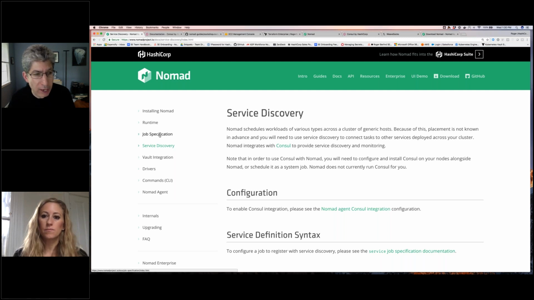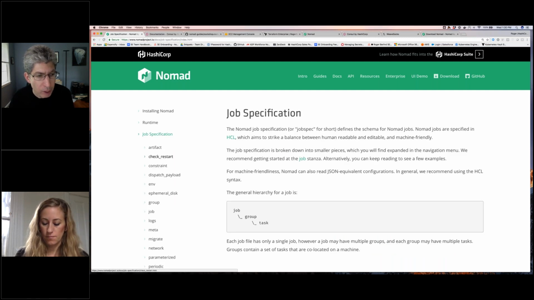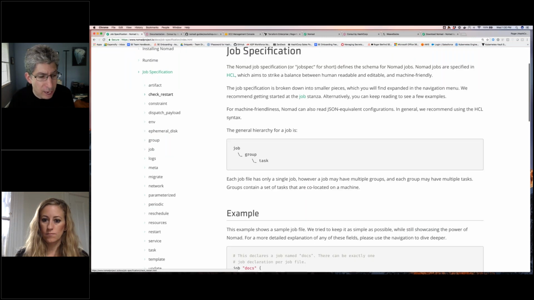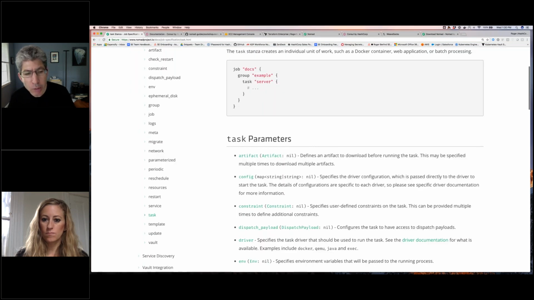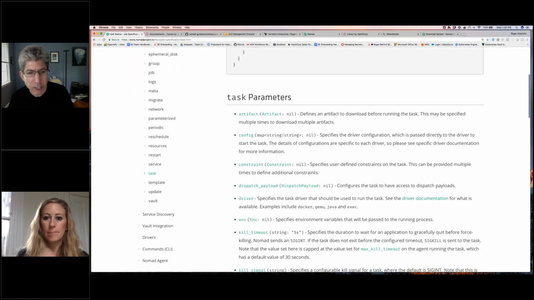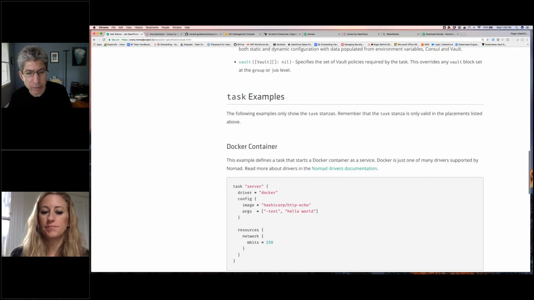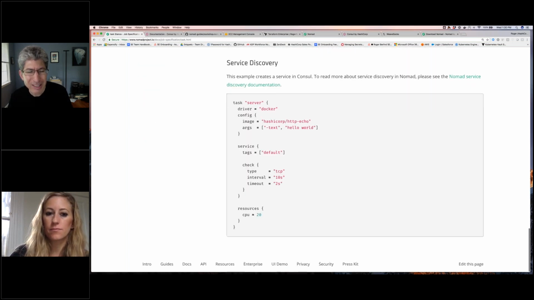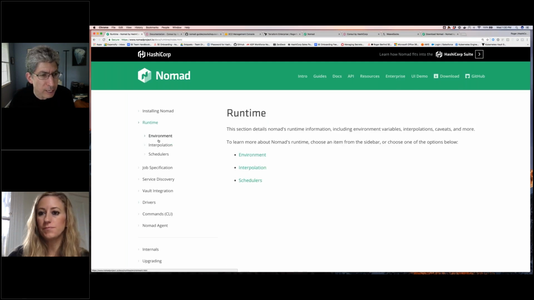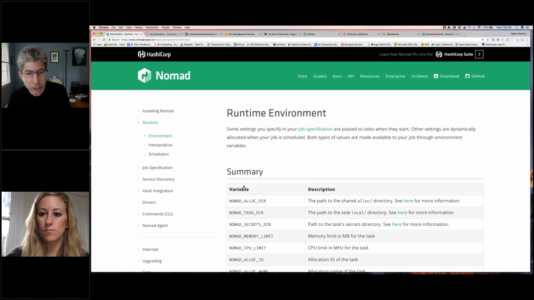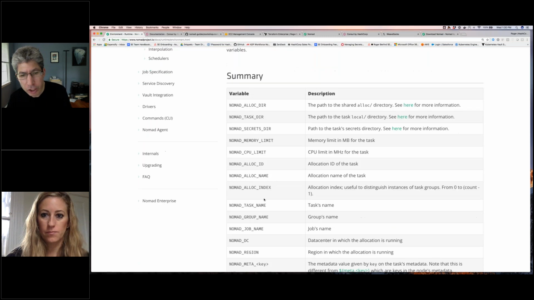However, one of the things you can do that's really cool when you use Nomad and you specify tasks is that Nomad will generate certain environment variables. I'm trying to see if I can find this in here. I think it's actually under here, interpolation. Yeah, so Nomad will generate certain environment variables for each workload. So if you're doing containers, it'll be inside the container. If you're scheduling something that's not a container, it'll end up in the file system, and there'll be a certain thing written in the file system.